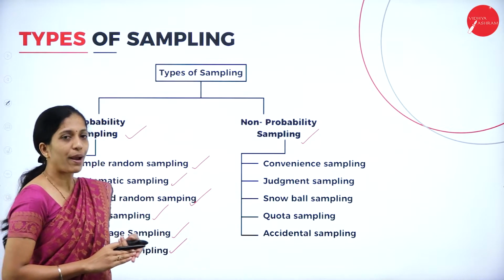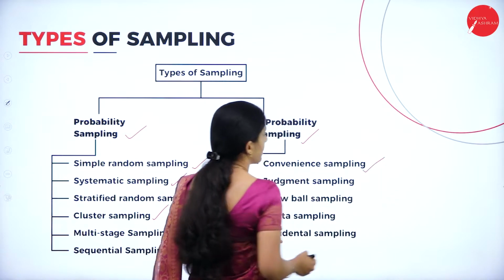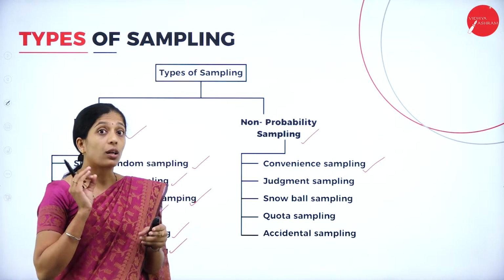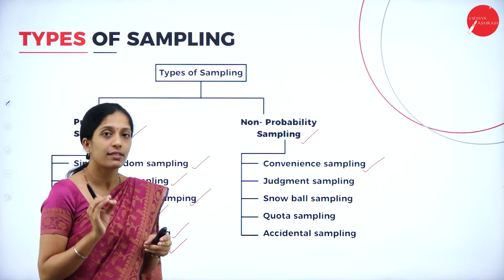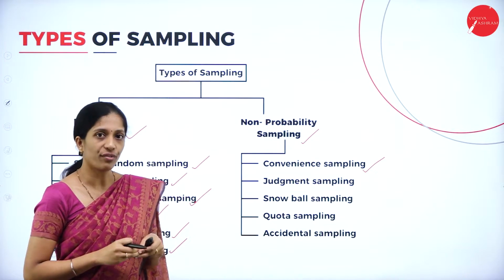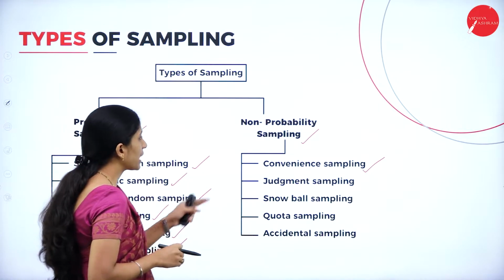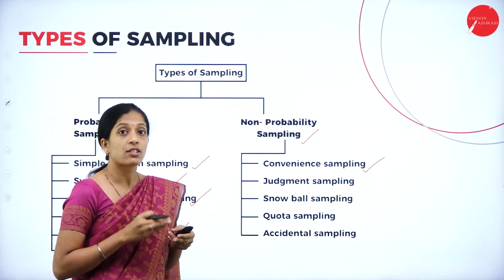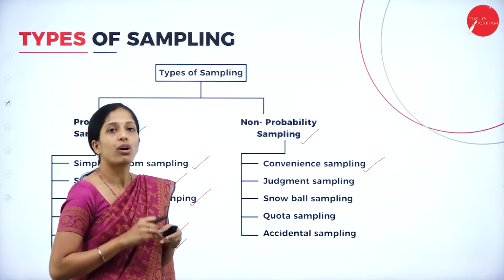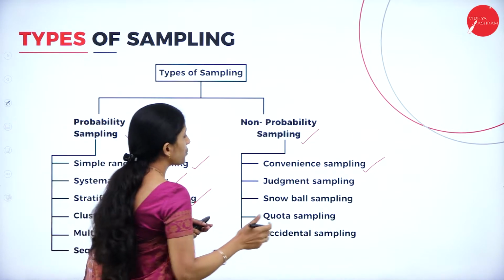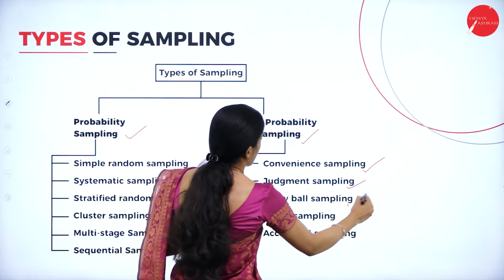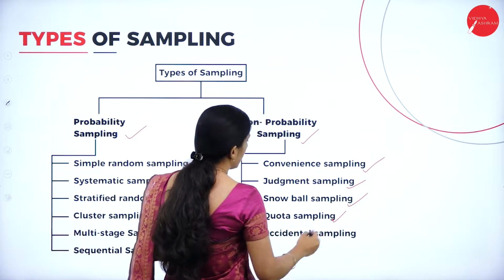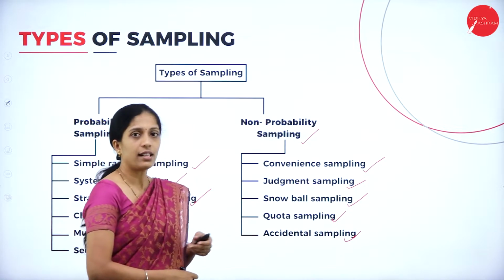Now coming to non-probability sampling, we have convenience sampling. Non-probability means that all the sample units are not directly involved in collection of data. Convenience sampling, as the word itself tells, involves sample units depending upon the researcher's convenience. The next one is judgmental sampling, then snowball sampling, then quota sampling, and the last one is accidental sampling.